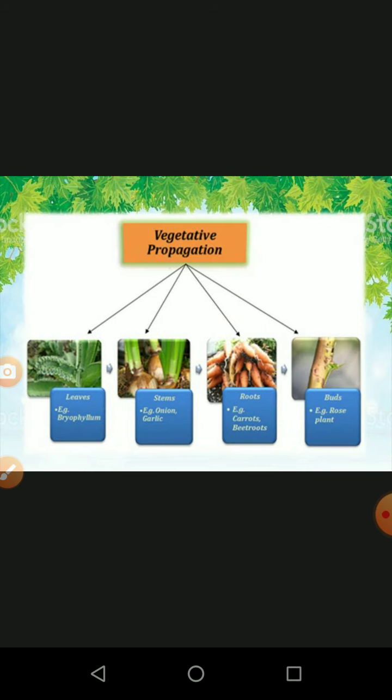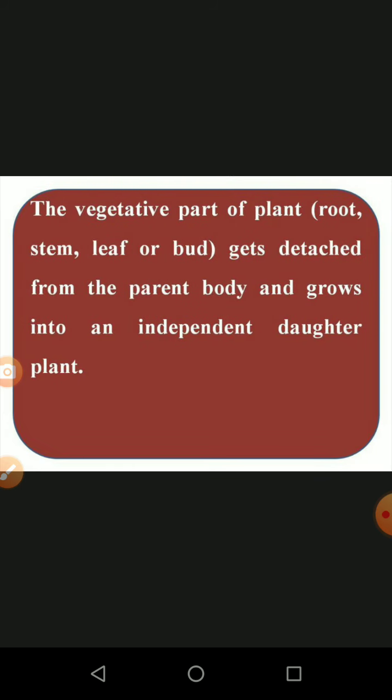And vegetative propagation occurs in the form of four regions. Number one is leaf, then stem, root and buds. So we see it from the leaf in bryophyllum, from the stem in onion and garlic, from the root in carrot and beetroot, and from buds in the rose plant. And next, the vegetative part of the plant, root, stem, leaf or bud, gets detached from the parent body and grows into an independent daughter plant. Independent means a new individual.